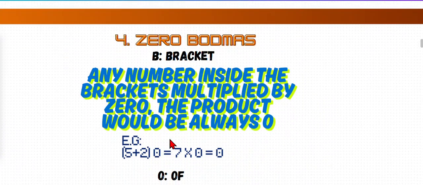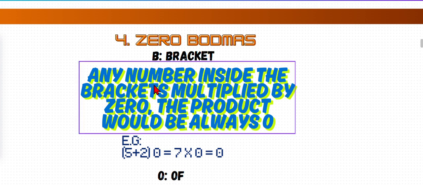Now, 0 and BODMAS, which means 0 is linked with each and every operation of BODMAS: B for brackets, O for of, D for division, M for multiplication, A for addition, S for subtraction. So first, B for brackets. Take any number, keep it inside the brackets and multiply by 0, the product will be 0.